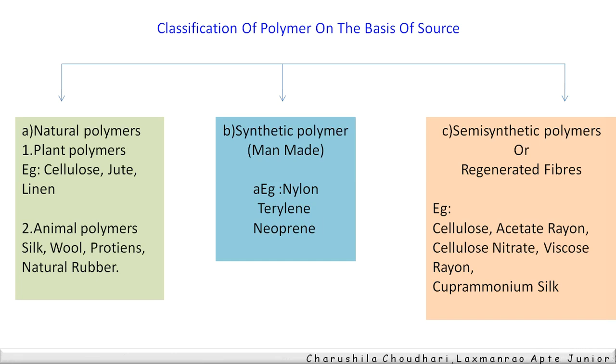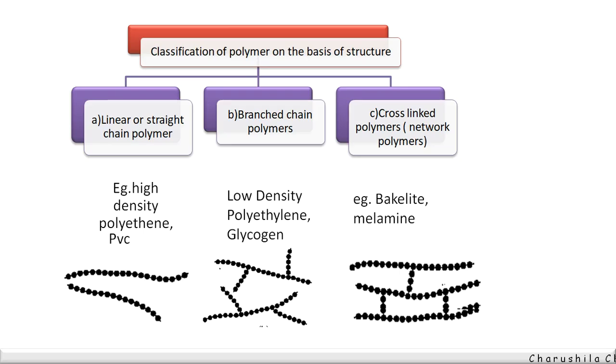Examples: cellulose acetate rayon, cuprammonium silk, viscose rayon. Means semi-synthetic polymers have increased quality and quantity compared to the fibers which we get from nature. So that is the classification of polymers based on the source.